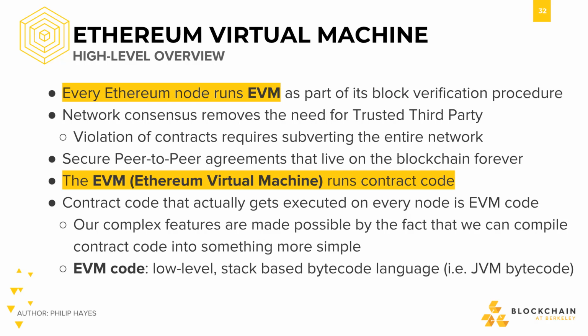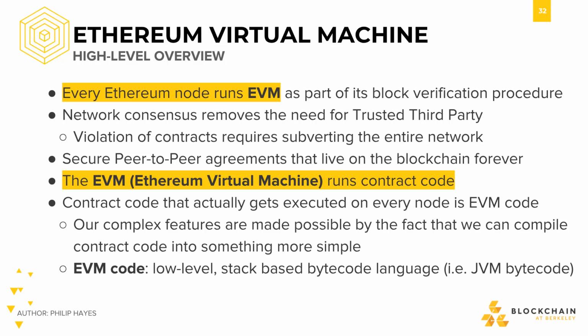Every Ethereum node runs the Ethereum virtual machine as part of its block verification procedure. As before, network consensus removes the need for a trusted third party. In order to violate smart contracts, you would have to subvert the entire network. So this enables peer-to-peer agreements that live on the blockchain forever.